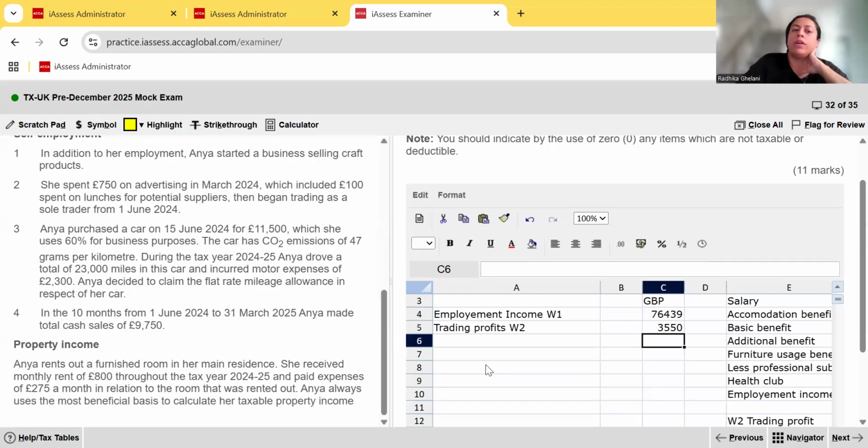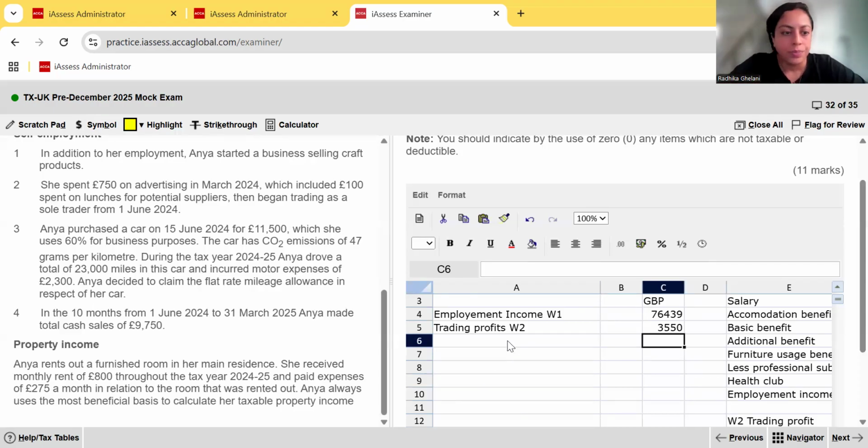Remember, when you have a main residence and you give out a furnished room in it, partly occupied by you, then you are eligible for what we call rent a room relief, which means that you are allowed to subtract a flat 7,500 as expenses. So ignore your actual expenses and subtract 7,500, provided it's beneficial. If your actual expenses are higher, then you can obviously subtract your actual expenses.